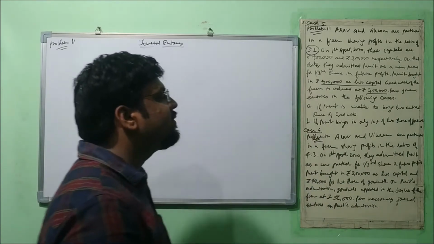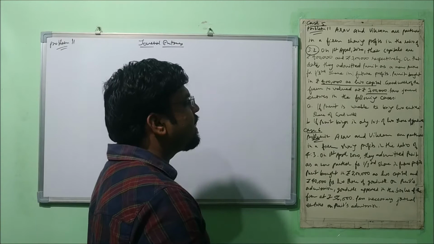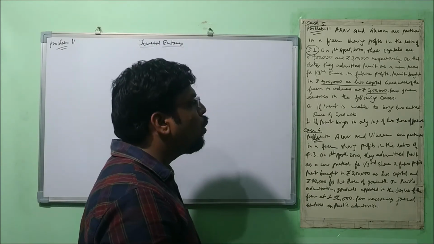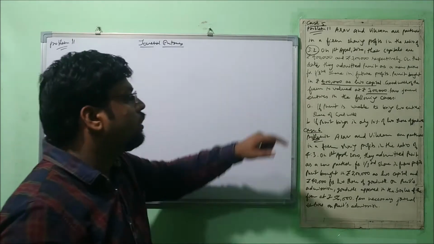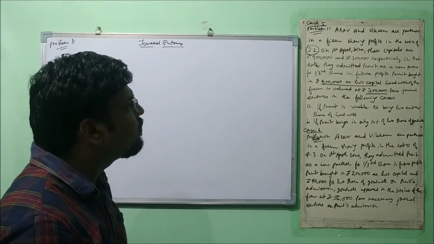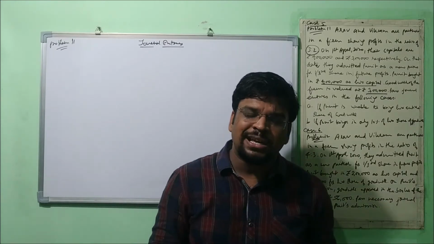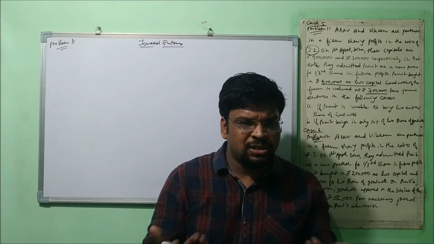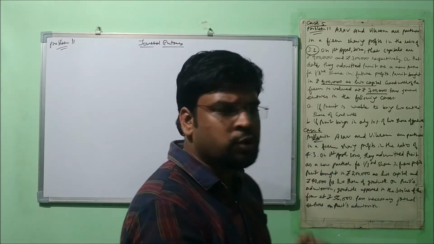Pass journal entries in the following cases. Case A, if Puneet is unable to bring his entire share of goodwill. Case B, if Puneet brings in only 10% of his share of goodwill. Listen, these two cases belong to our case 5. Right, in case 5 there are two possibilities. One, when the new partner is unable to bring the entire share of his goodwill, or he brings some part and some part he is unable to bring. So two of the possibilities are here.